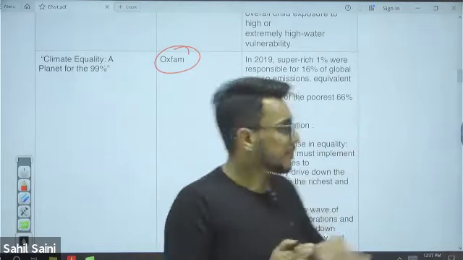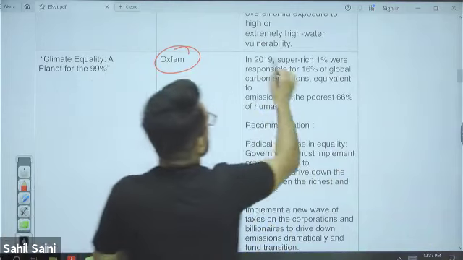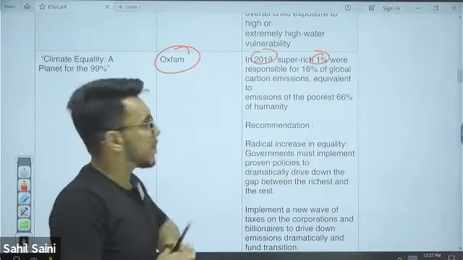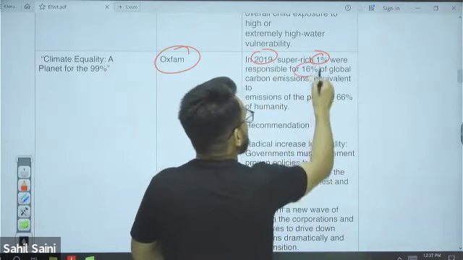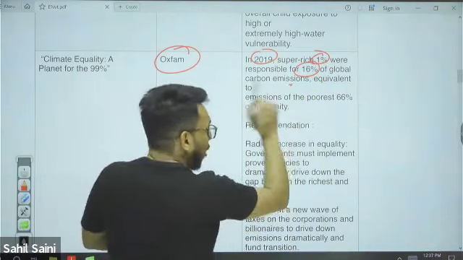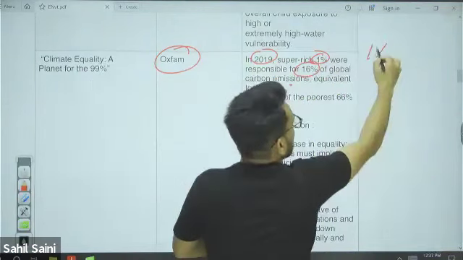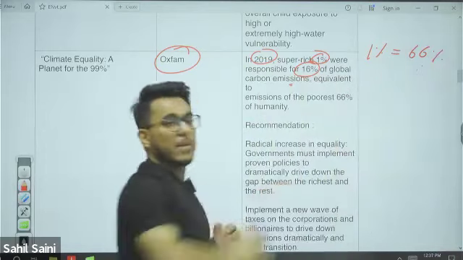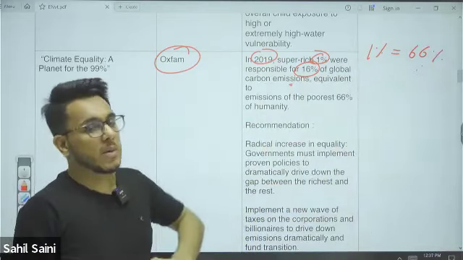So this report says that in 2019, the 1% super rich were responsible for 16% of carbon emissions. This 1% people's carbon emission is equivalent to the carbon emission emitted by the 66% poorest people.